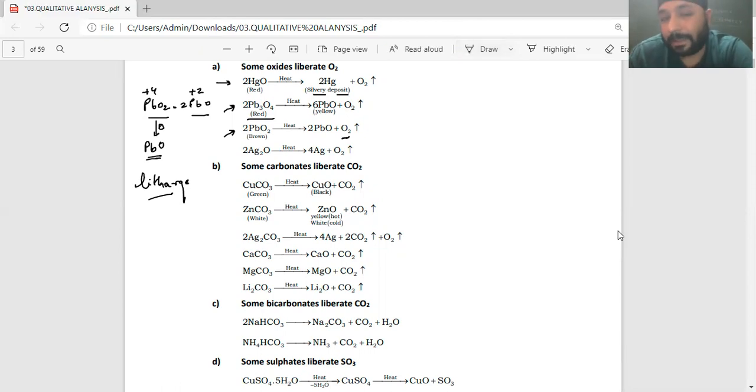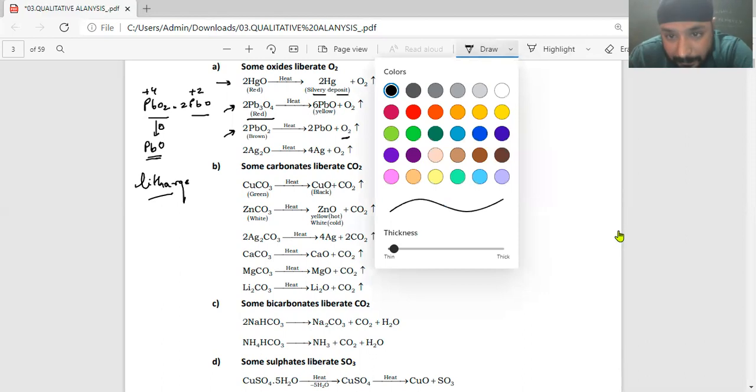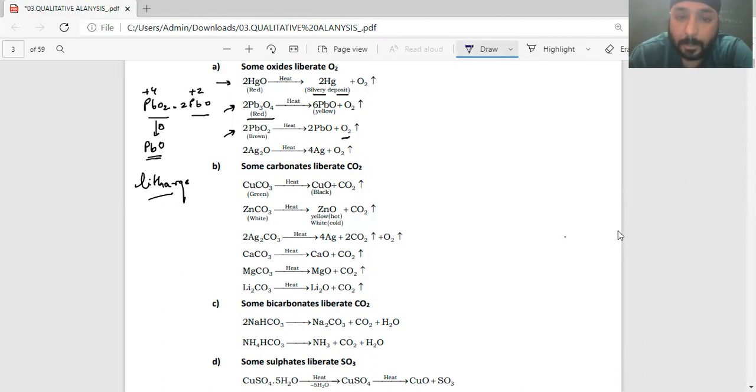Now there are certain things which liberate carbon dioxide. Now listen. There are certain carbonates which give carbon dioxide. I'll just write a certain point over there, and it's very important, right?